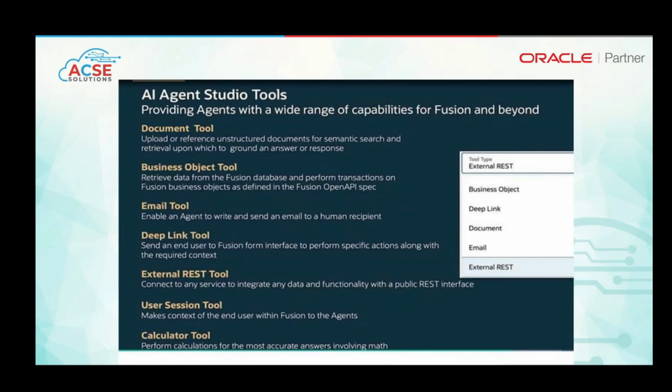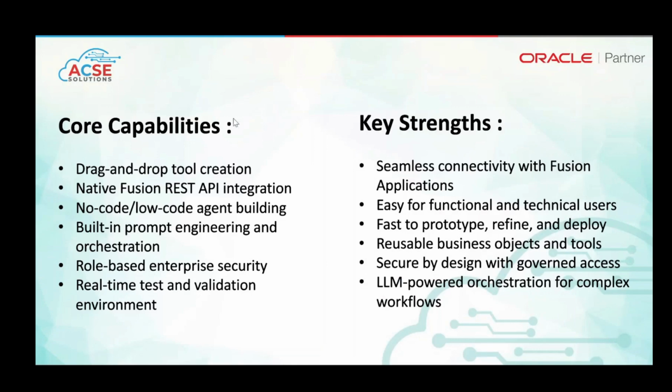Then we have the external REST tool, which would help us to fetch data from external APIs. If you want any external APIs inside your application, then you can use these tools. We have the calculator tool, which would perform calculations and give us accurate answers. So we'll explore these tools, and I'll show you these tools in the Fusion AI Agent Studio. Then we have the core capabilities: drag and drop tool creation, native Fusion REST API integration, no code, low code agent building.